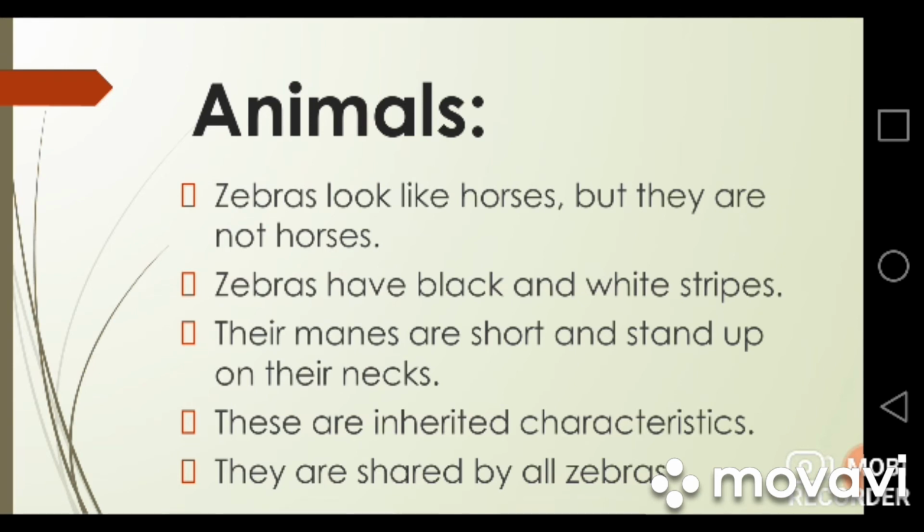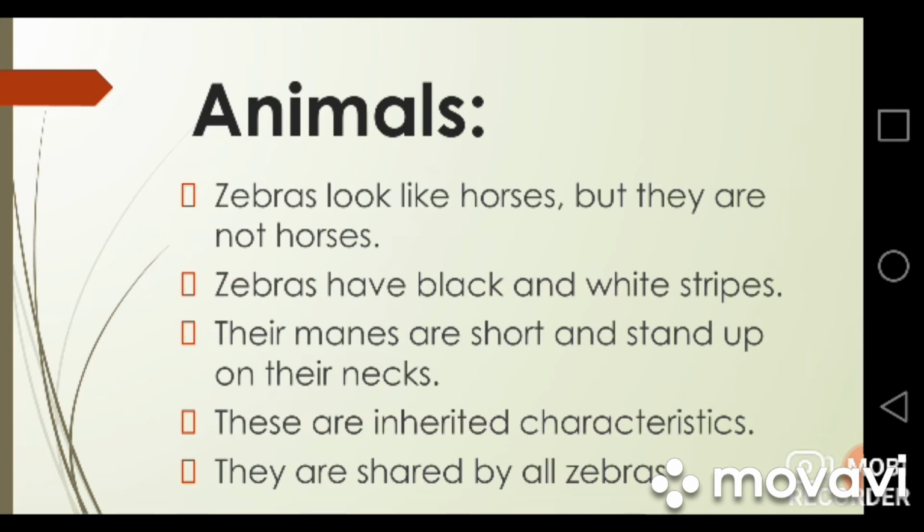Now we will discuss an example from the animals. Animals also have inherited characteristics. Here we will be discussing the example of the zebras. Zebras look like horses, but they are not horses at all. Zebras have black and white stripes on their body. The whole body is covered with the black and white stripes that make them very unique to look at.